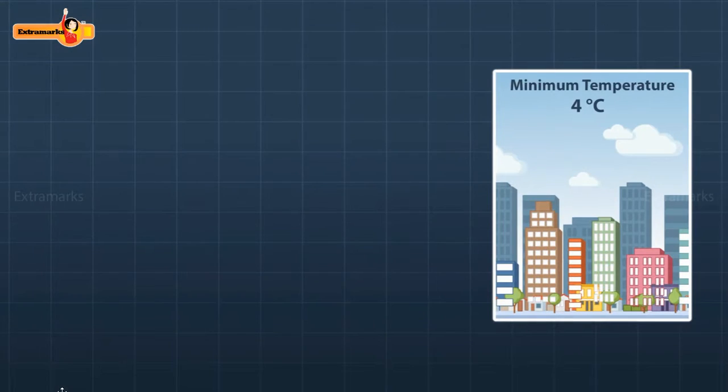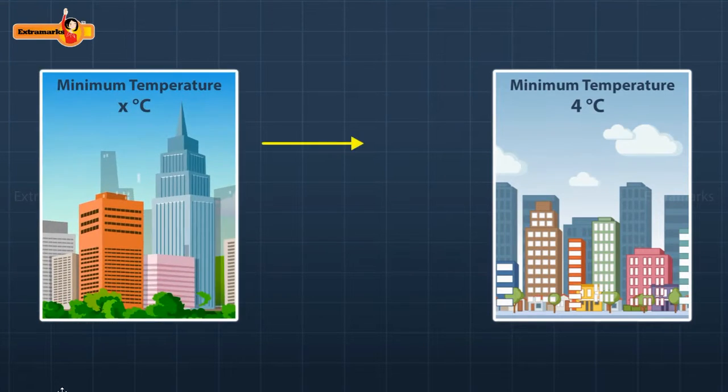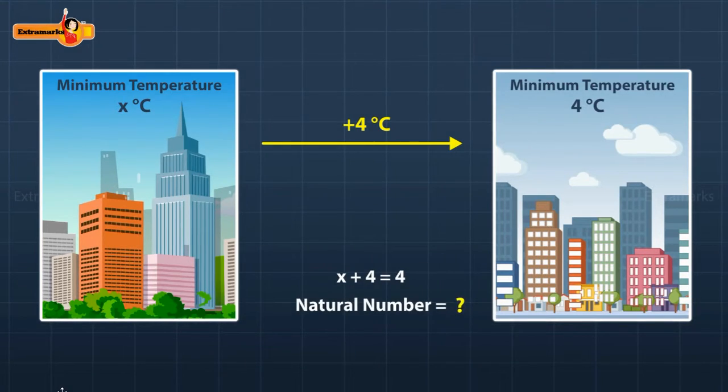Consider a situation. On a particular day, the minimum temperature of a city is 4 degrees Celsius and it is 4 degrees Celsius greater than the minimum temperature of the other city. In this case, we have an equation x plus 4 equals 4. Can you find a natural number which satisfies this equation? No, we don't have any natural number which satisfies this equation. Now, how will you solve it?